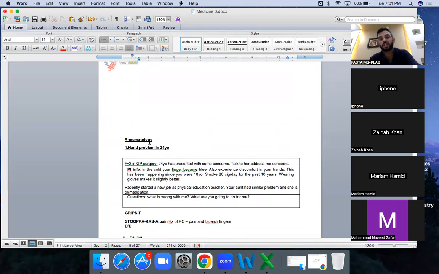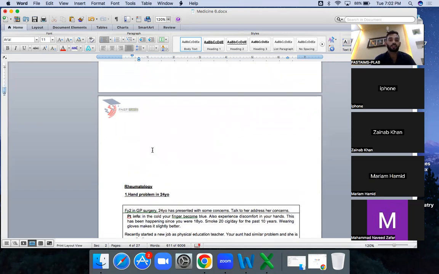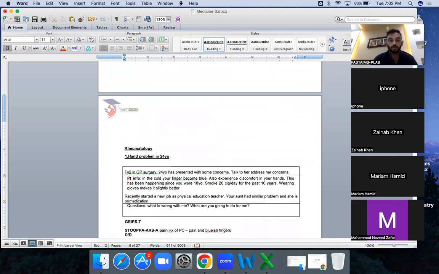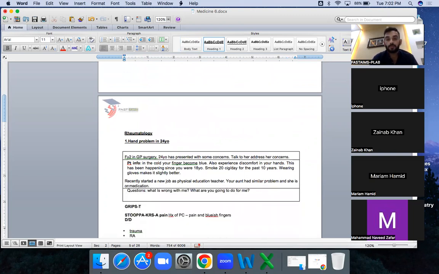Then it is the rheumatology scenario, the Raynaud scenario. This is again a very important scenario which we are going to discuss now. Hand problem. The patient will come and say, I'm having a hand problem, and you need to explore what hand problem. Tell me more. Then he will say: my fingers are becoming cold, I experience discomfort in my hand, happening since 18. That's chronic, and he smokes cigarettes and all that.